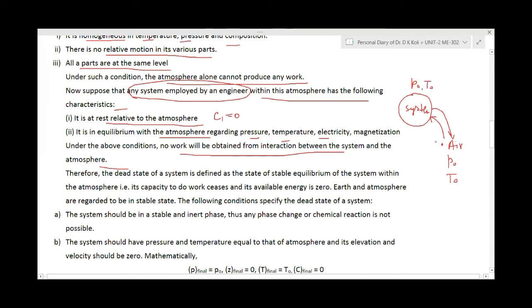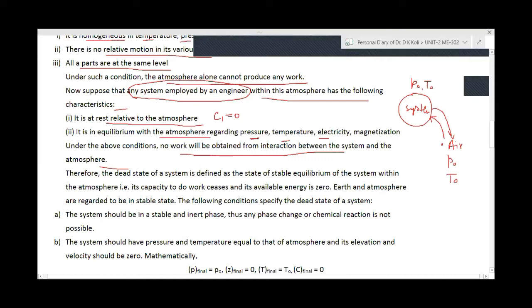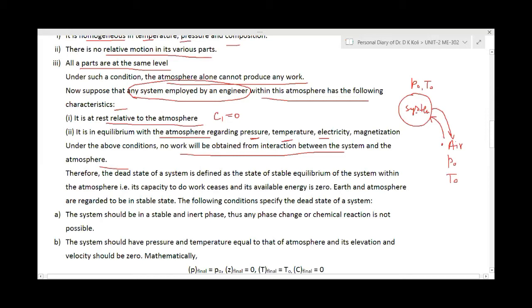The pressure will be the same, so there will be no mass flow. The temperature will be the same, so there will be no heat flow. It is in equilibrium with the atmosphere regarding pressure, temperature, etc. Then this system cannot produce any work if it is in equilibrium with the atmosphere or the heat sink.